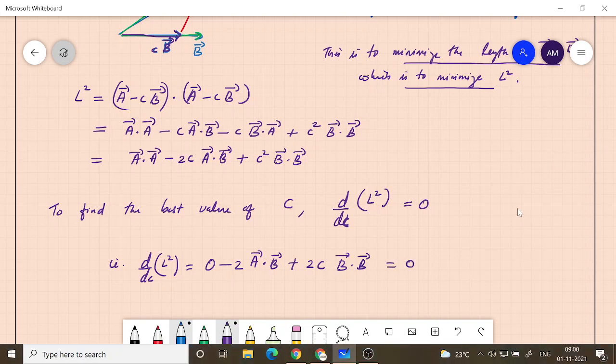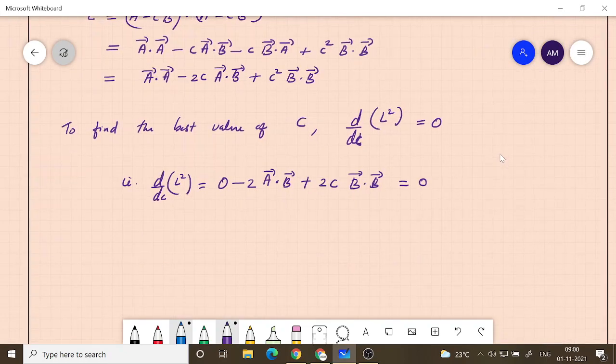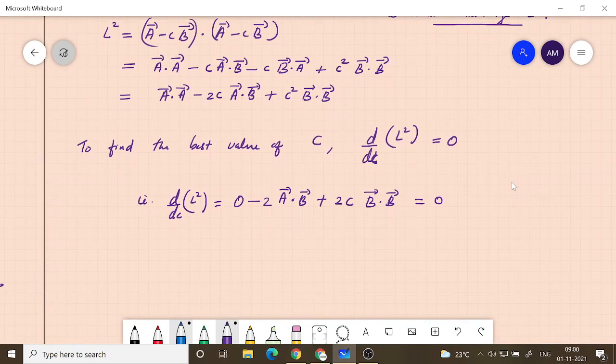You probably know that if there is any function which you want to minimize or maximize, then we can take the derivative of that function with respect to the variable and then equate that to 0. Here the 2 cancels because it is equated to 0, and there is a 2 in this term and this term, and therefore we get the value of C. C is basically A dot B divided by B dot B.